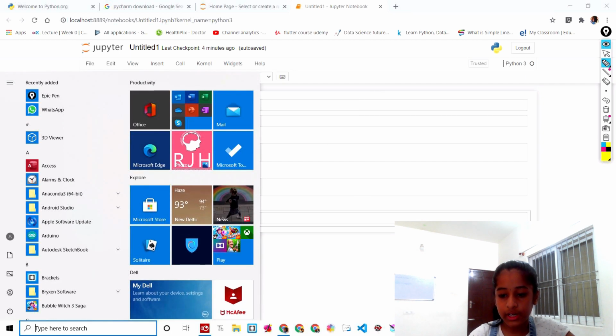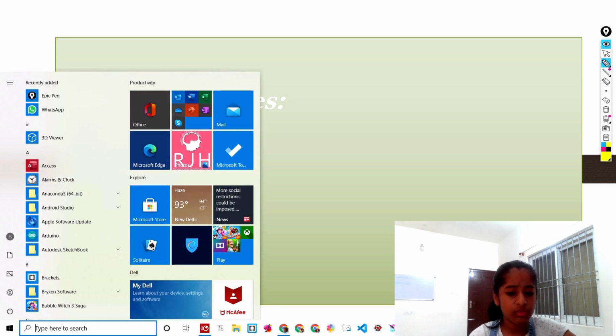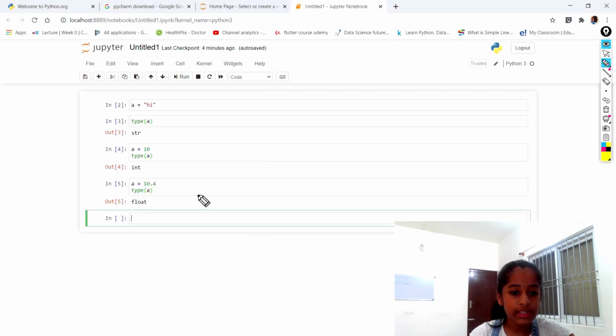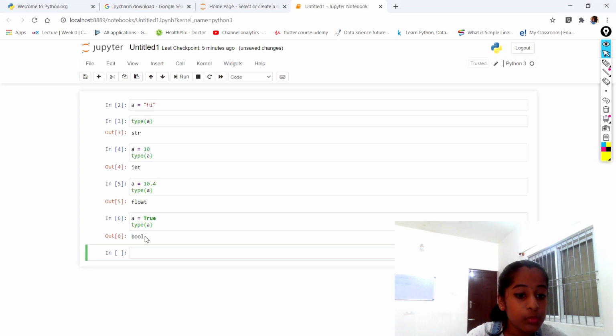Next, let's see what data type we have. It's going to be a boolean. Let's see what a boolean is now. Let's say a is equal to true. Then this cannot be called a string or an integer. Why? Because it's true or false. That's it. Now let's check the type of it. I'm going to say type of a. Now you guys can see it's bool.